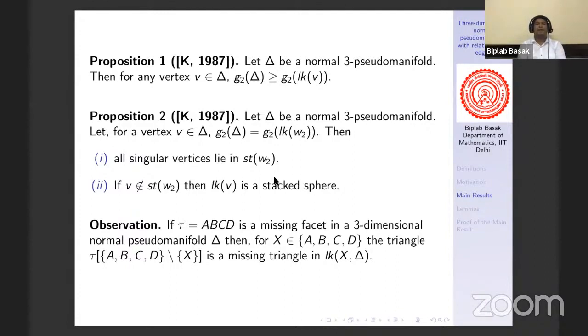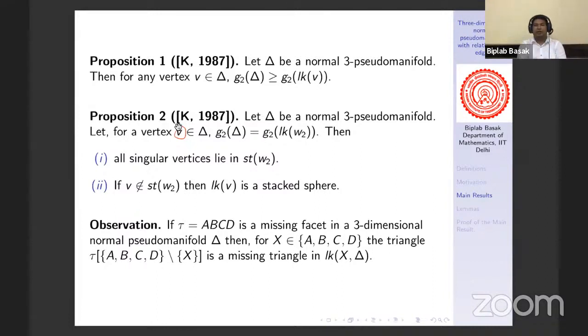He proved that, let delta be a normal 3-pseudomanifold and let V be a vertex, so that G2 of delta equals G2 of the link of W2. So there is a misprint, it should be W2. And then he proved that all singular vertices should lie in the star of W2.